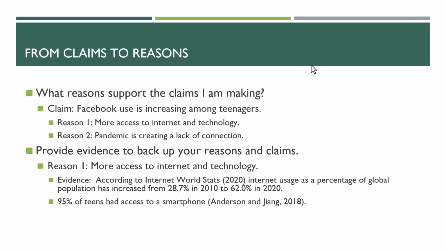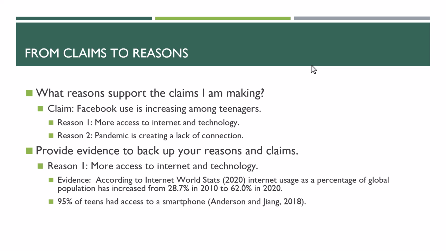The next step then is to provide some evidence to back up those reasons and claims. So if I take my first reason here of there's more access to internet and technology, I can see if there's any evidence to back up that reason. According to the Internet World Stats 2020, internet usage as a percentage of global population has increased from 28.7% in 2010 to 62% in 2020. So this is evidence to back up my reason that there's more access to internet and technology, which then is also backing up that Facebook use is increasing among teenagers.